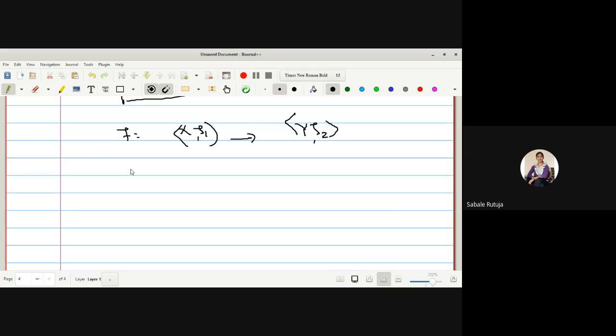For extension, we add some points in the codomain.